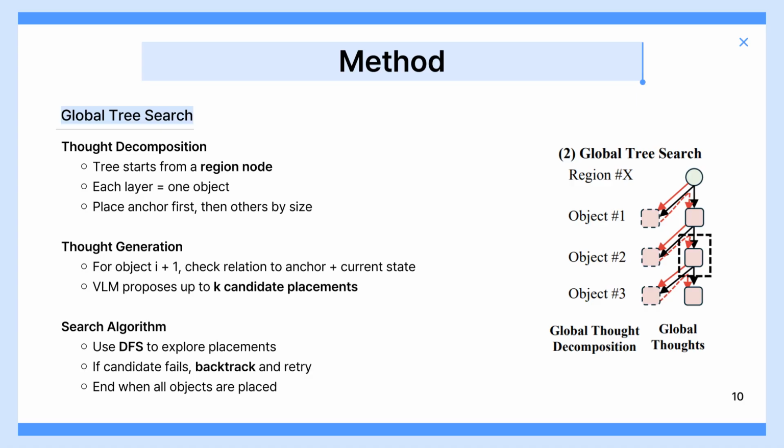More concretely, the tree starts from a region node, and each layer corresponds to one object. The anchor object is placed first, and the remaining objects are placed in descending order of size. The VLM considers the anchor relationship and the current state of the scene to propose up to k candidate placements. DFS is then used to explore the most promising candidates first, and if they fail, the process backtracks to try alternatives.